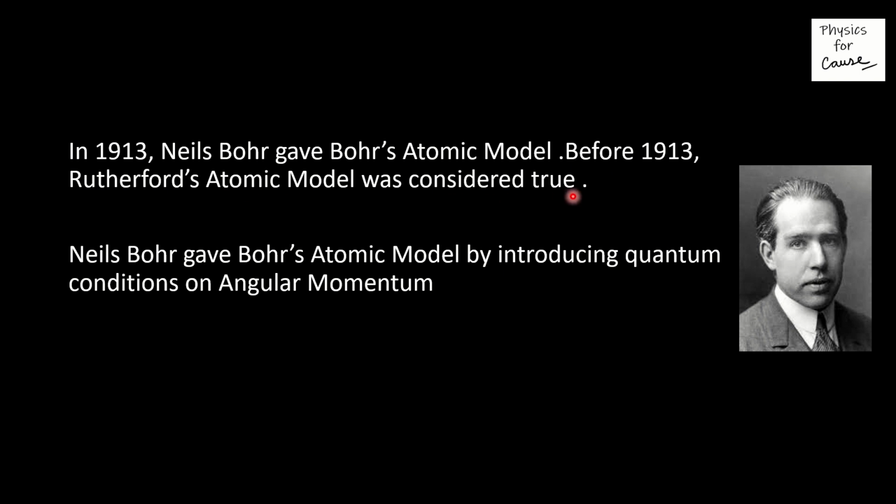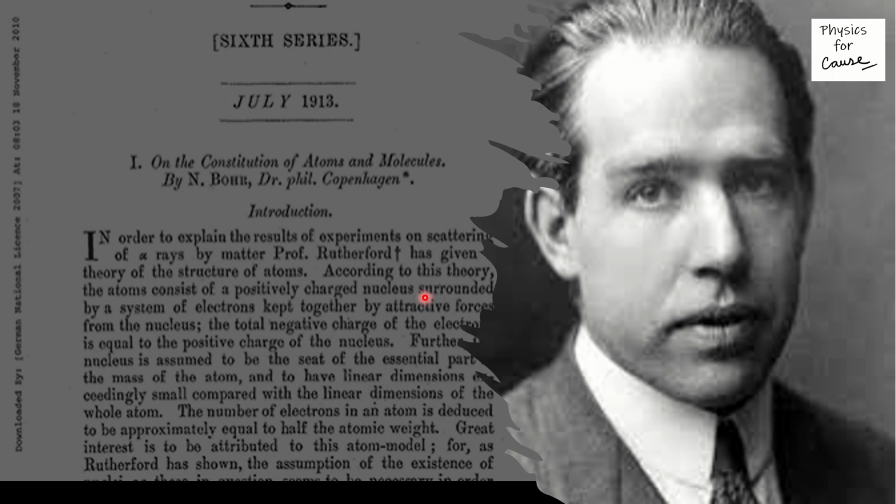What exactly Rutherford's atomic model was, we will understand in the upcoming lectures, but it was about the alpha particle scattering experiment he did with gold foil. Niels Bohr gave Bohr's atomic model by introducing quantum conditions on the angular momentum. This was his actual paper where he talked about Bohr's atomic model.